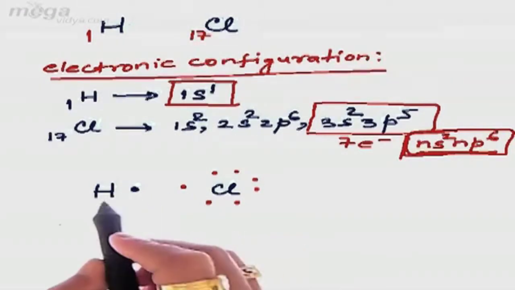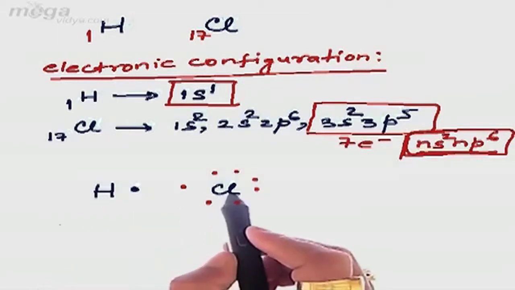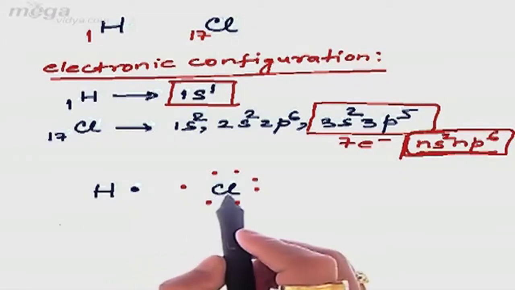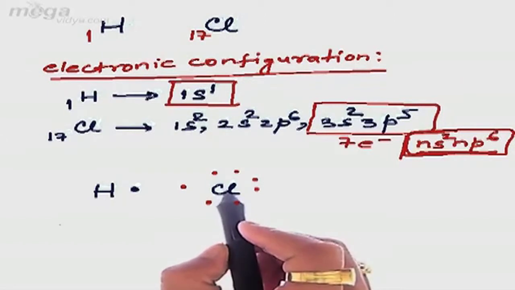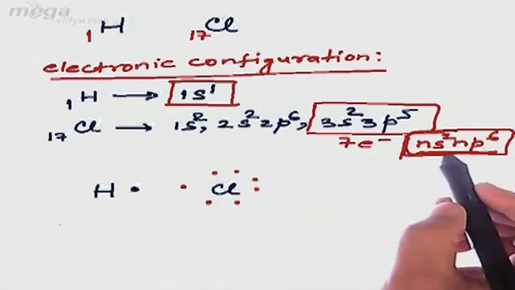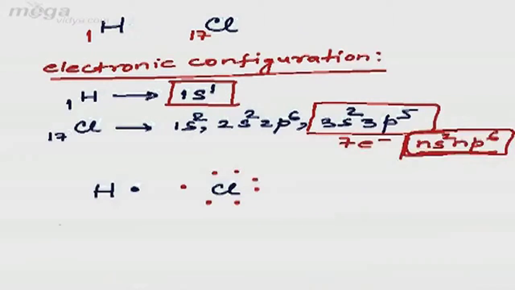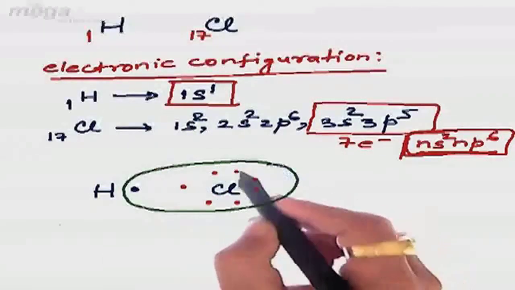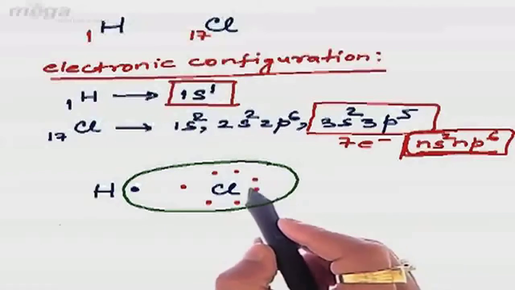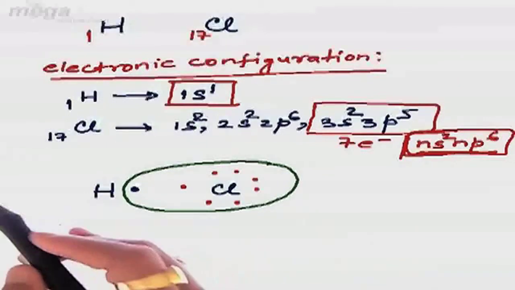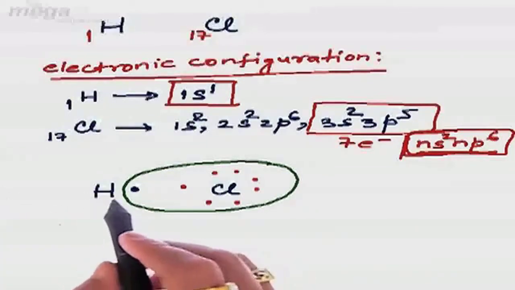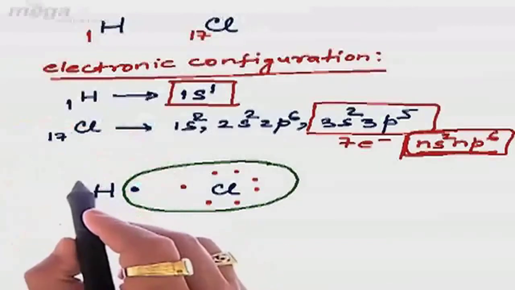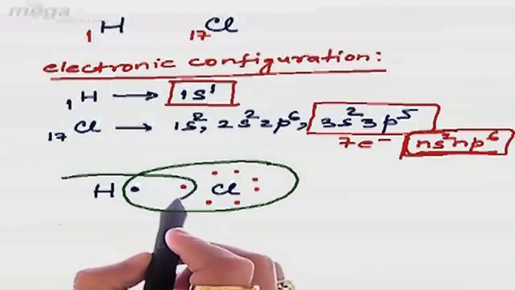Now here we have already discussed that during covalent bonding, mutual sharing of electrons takes place between the two non-metal atoms. So in the same way hydrogen and chlorine too will undergo mutual sharing of electrons. Since chlorine has 7 electrons, to achieve ns2 np6 configuration, that is noble gas configuration, it will try to have 1 more electron. So chlorine will use one of the valence shell electrons of hydrogen, completing its octet by making it 8. Similarly, hydrogen, to achieve a configuration similar to that of helium, will also share one electron of chlorine.